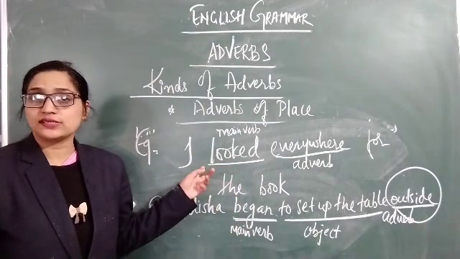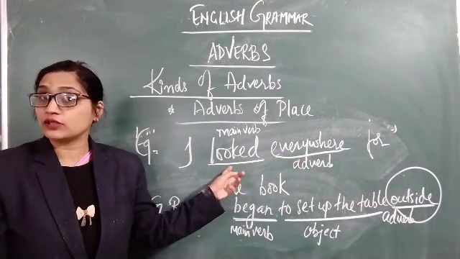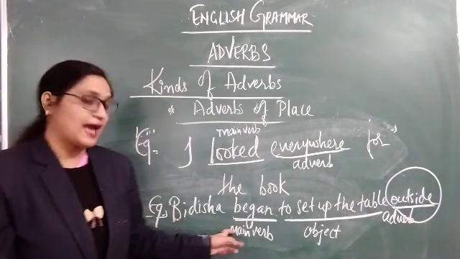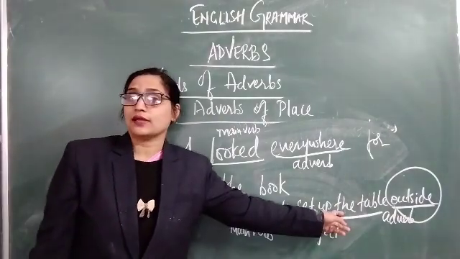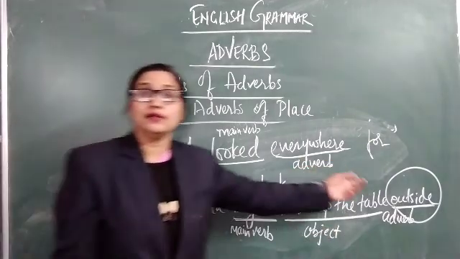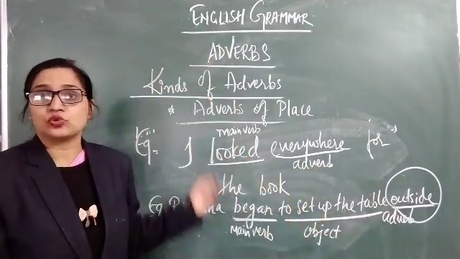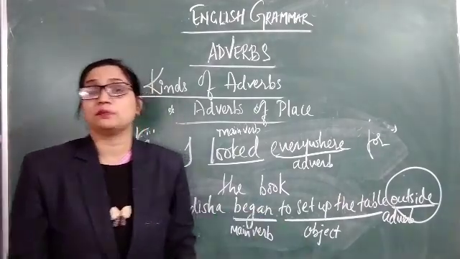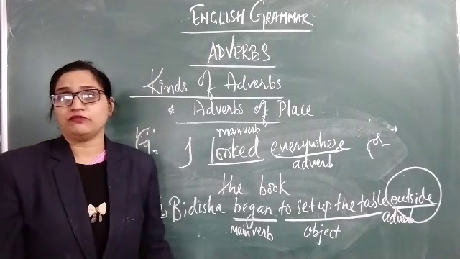In the first sentence, the adverb of place is placed just after the main verb, but in the second example, began is the main verb, to set up the table is the object, and outside is an adverb of place.